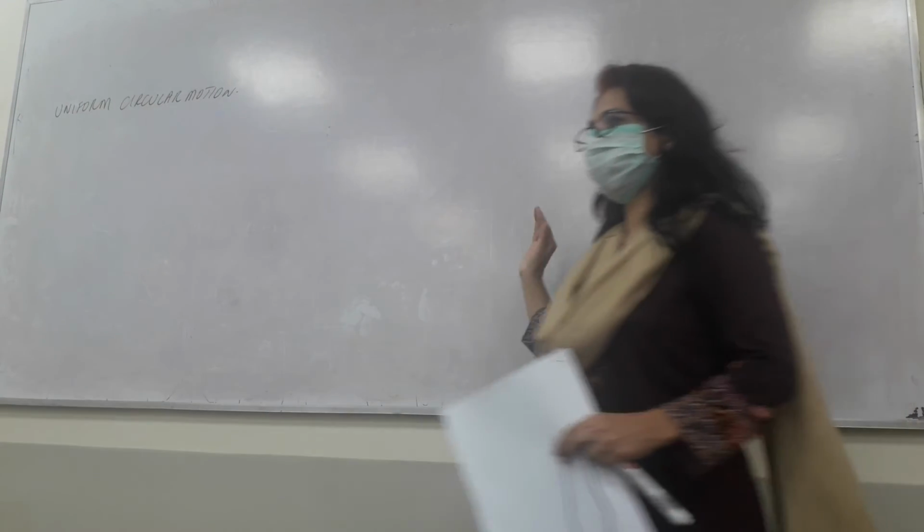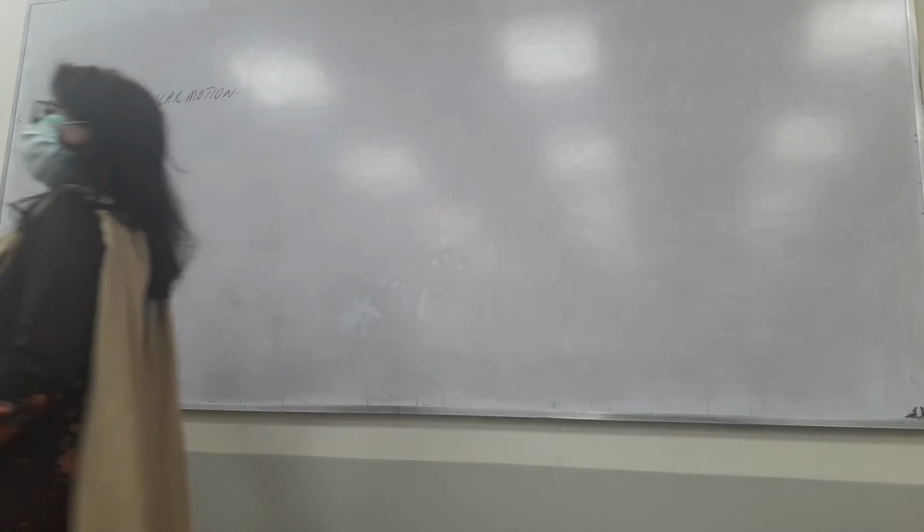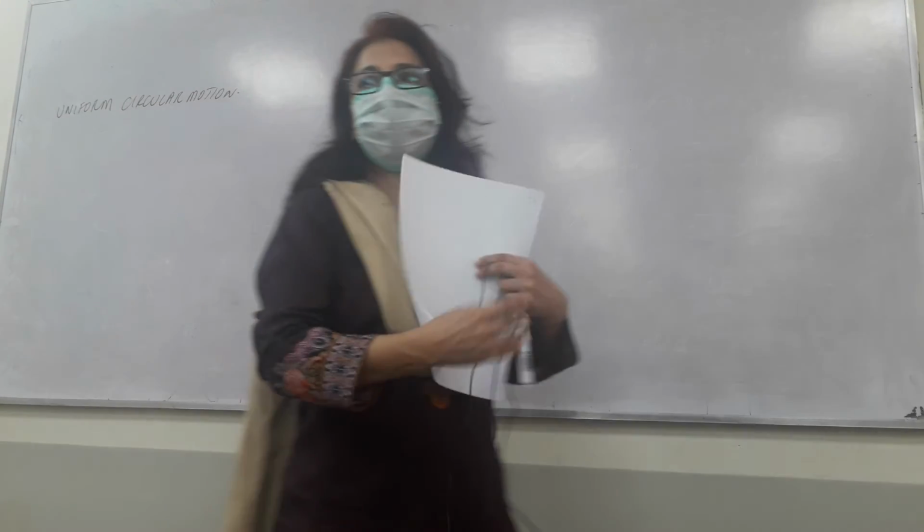This is the last topic of chapter 4. After this there is a topic, but we are not including that. So we will stop after uniform circular motion for chapter number 4. So you are familiar with uniform circular motion. What do you understand by uniform circular motion?